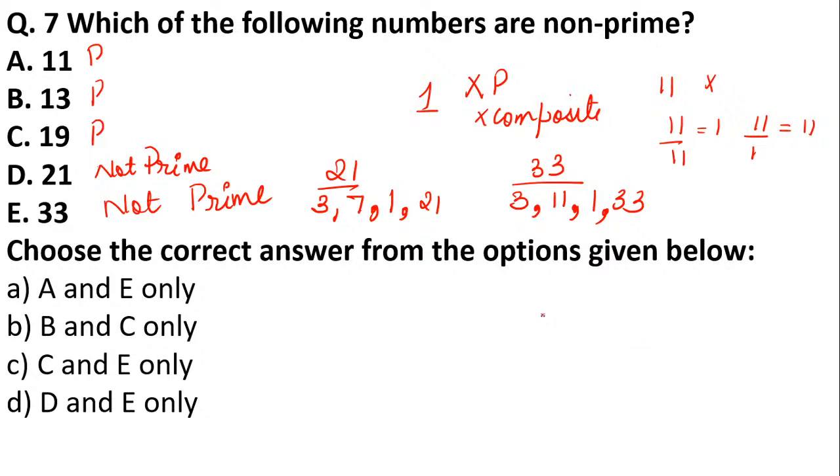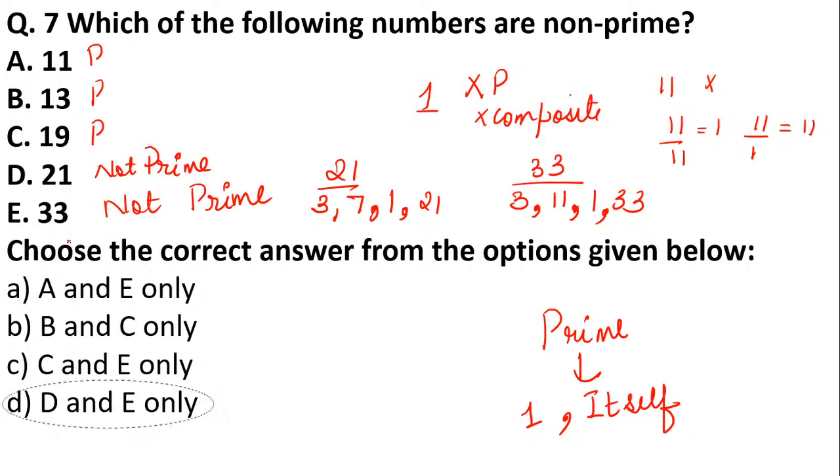I told you prime numbers can only be divided by 1 and itself. No other number can divide a prime number. So here the non-prime numbers are 21 and 33. That is why D is the right answer, which is B and E.